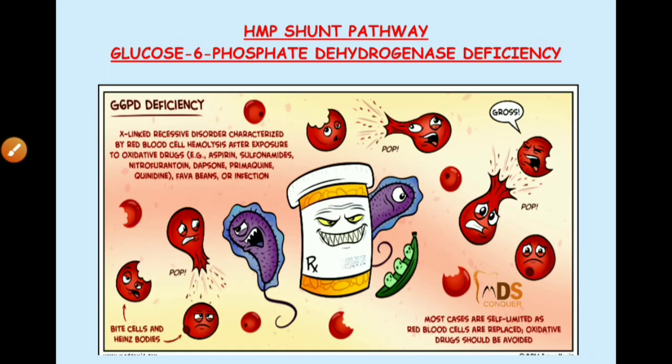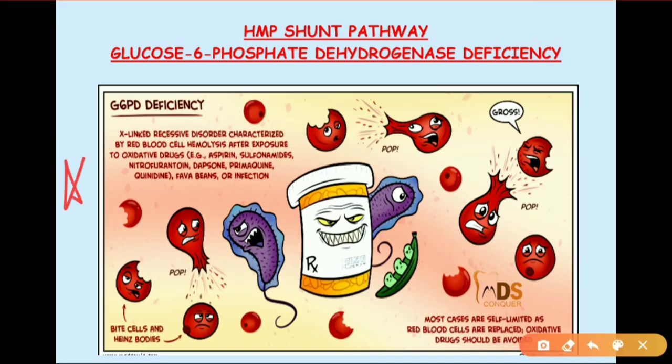Then coming to the HMP shunt pathway, this is very important, that is glucose 6-phosphate dehydrogenase deficiency. Okay, this is an X-linked disorder, and because of this the red cells will undergo hemolysis after exposure to aspirin, sulfonamides, or other oxidative drugs. So when they are exposed to the oxidative drugs, these RBCs will undergo hemolysis, and they will have Heinz bodies, and in most cases they are self-limited, and you have to note that the drug should be avoided. So you can mention these 2 or 3 important points regarding the HMP shunt pathway disorder, that is glucose 6-phosphate dehydrogenase deficiency.